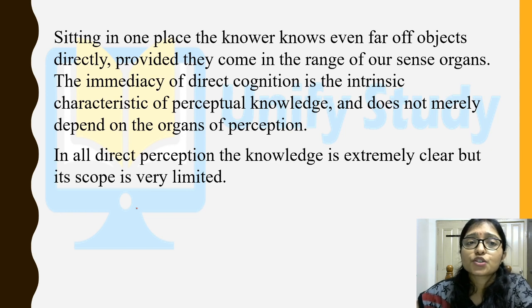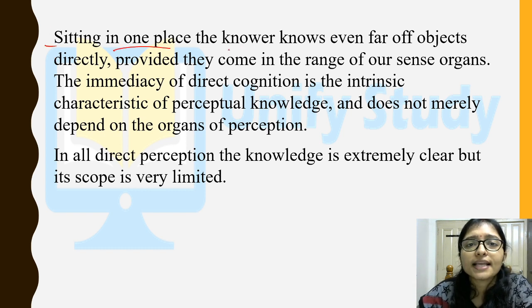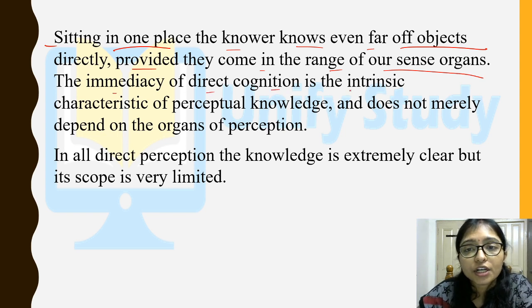Now come to the next one. So why are we taking both as pratyaksha? Because sitting in one place, you know even a far object directly, provided it comes within the range of our sense organ, that is immediate direct cognition of the interaction.